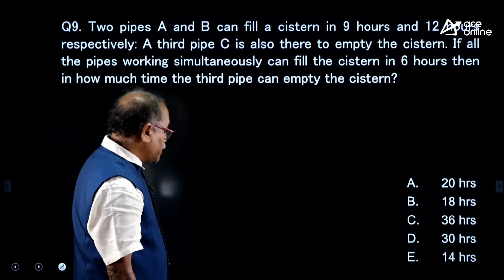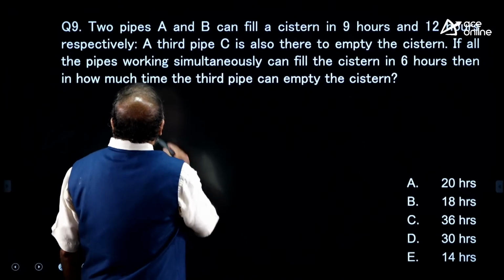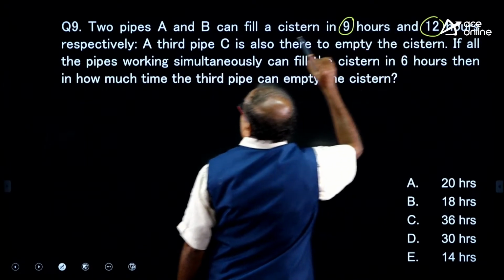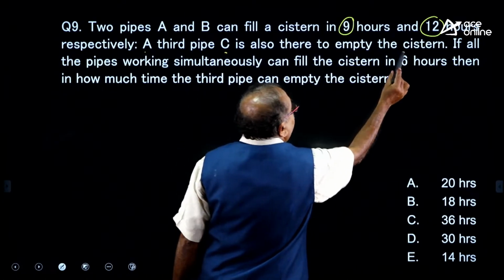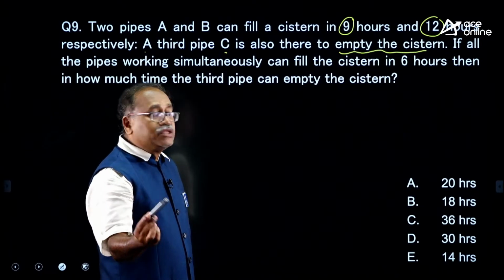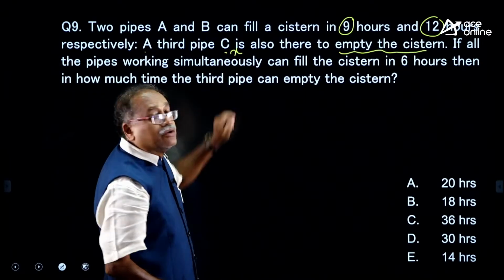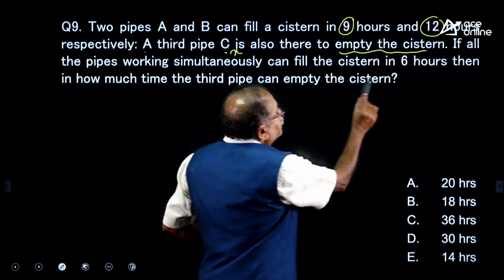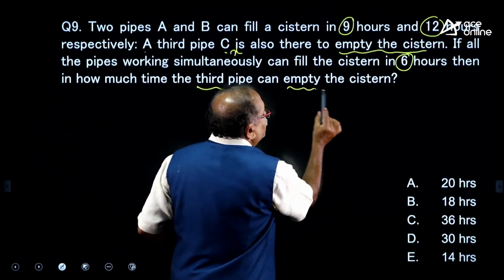Look at this one. Here, pipe and cistern, the next question, and this is easy. Two pipes, A and B, can fill the tank in 9 hours and 12 hours, and a third pipe C is also there, which can empty the cistern. I do not know in how many hours it will empty, but I will assume that C can empty the tank in X hours. If all the pipes are working simultaneously and can fill the tank in 6 hours, then how much time will the third pipe take to empty the entire cistern?